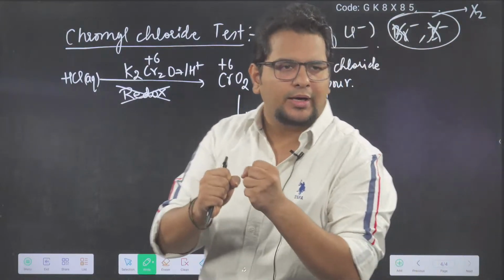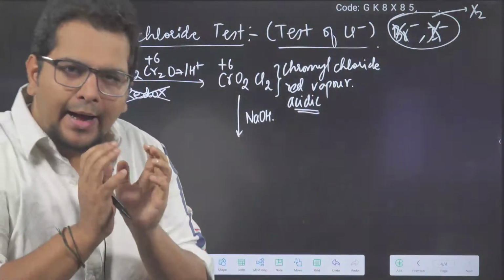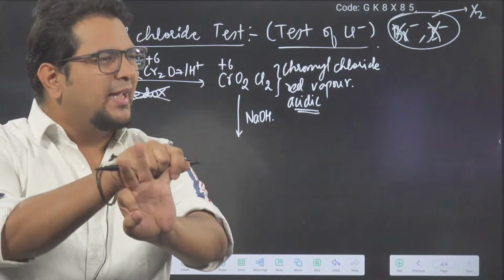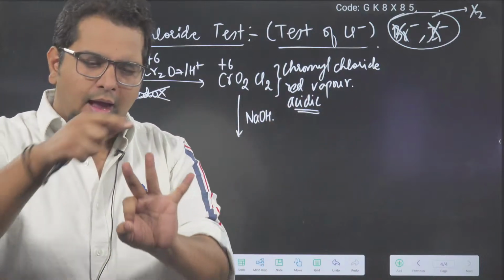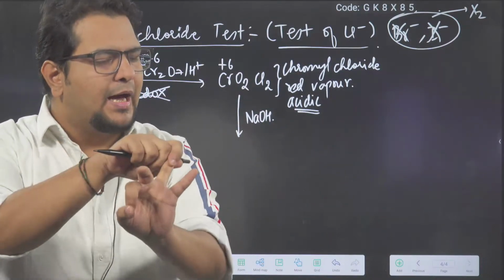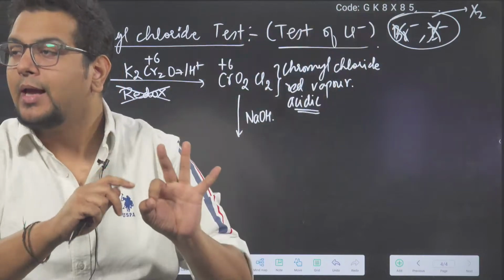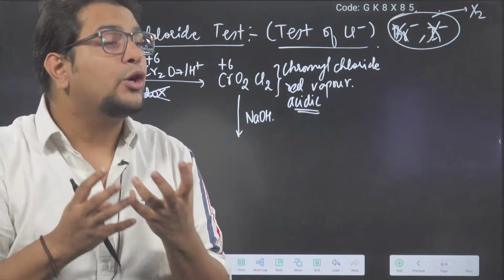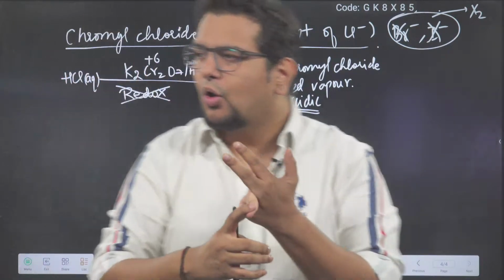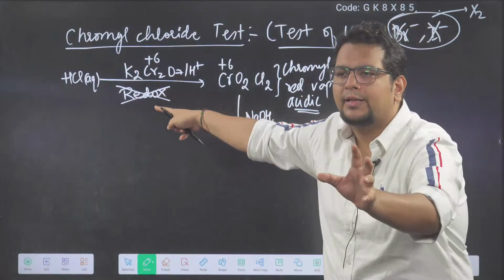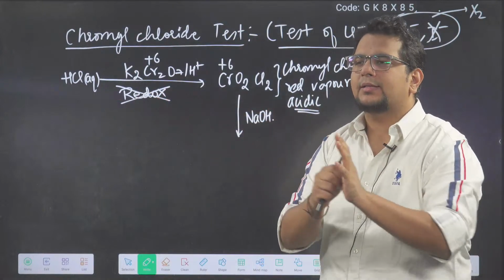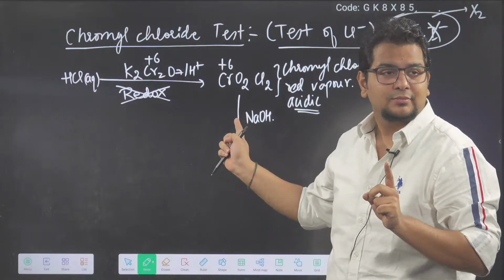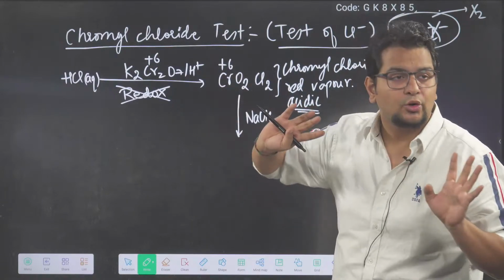Are you getting that feel which I am trying to say? I am saying there is a competition going on between Cl minus, Br minus, I minus. So Cl minus will give red color vapor, and Br minus with K2Cr2O7 becomes bromine, and bromine will also give you reddish brown vapor. How would you know whether it is bromide or chloride in the anion? The only possible way is that bromine vapors will not be acidic. They will not react with NaOH in the way CrO2Cl2 will react.